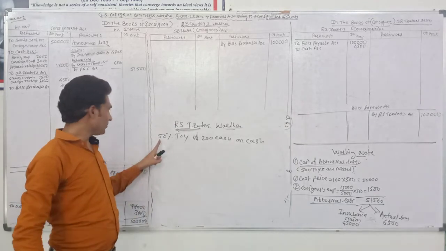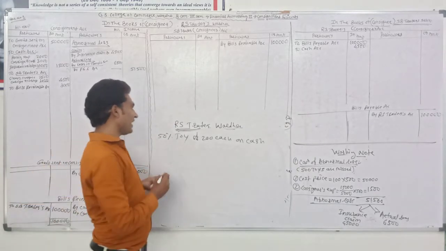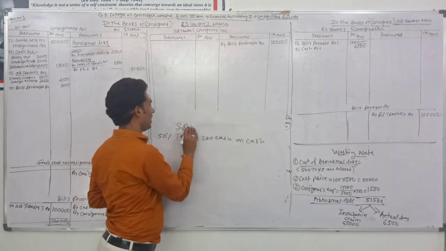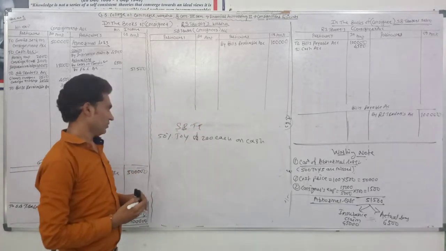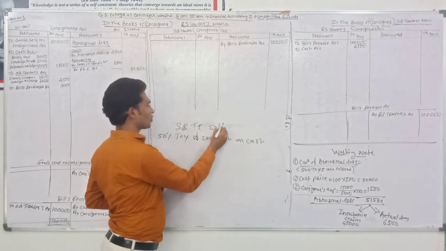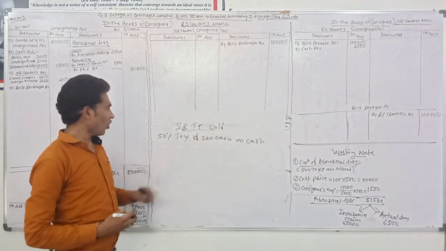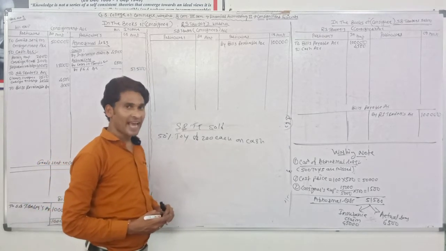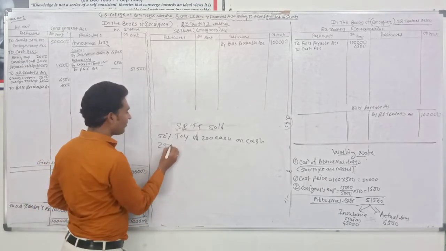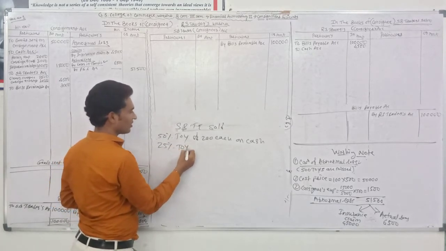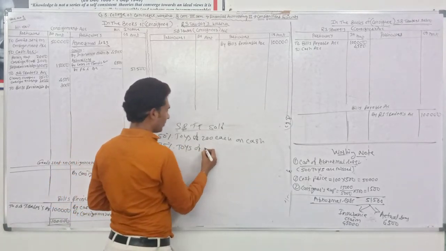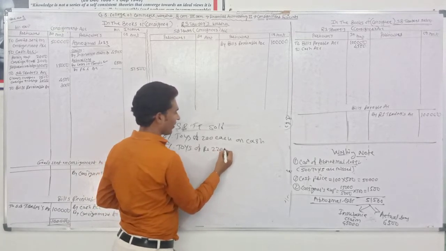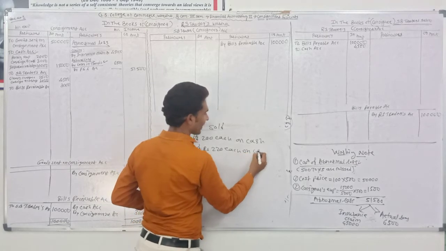SB Traders sold 50% of toys at rupees 200 each on cash, and 25% of toys at rupees 220 each on credit.